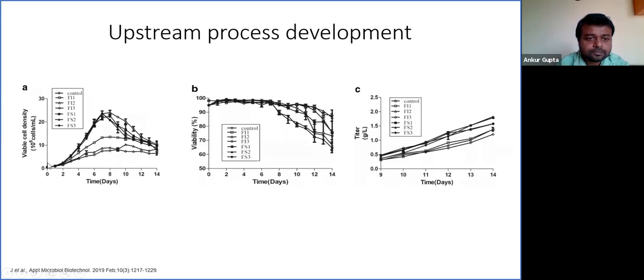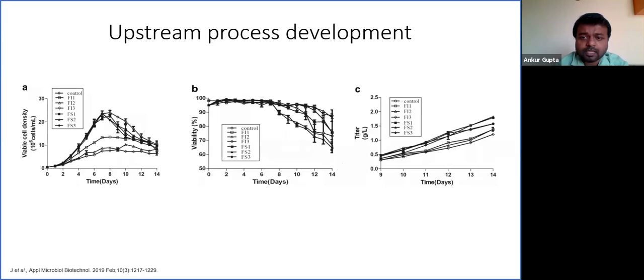Different conditions resulted in different profiles, and this is a typical cell growth profile where we start with a lag, then comes a log phase, then cells go into a stationary phase, and then decline starts. By day 7 and 8, the peak VCC was observed in different conditions, in the range of 25 million cells per ml, and all the conditions were harvested at viability of greater than 60%.